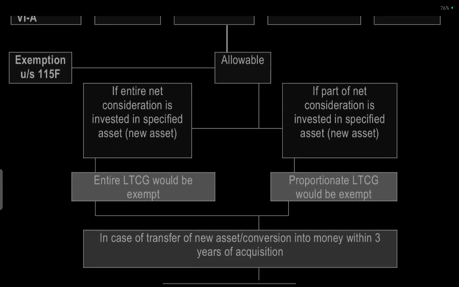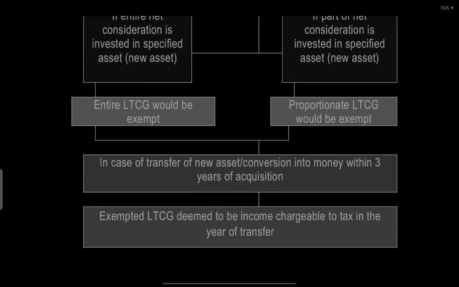So if the entire net consideration is invested in a specific new asset, the entire capital gain will be exempted. If part of the net consideration is invested in a specific asset, the proportionate capital gain will be exempted. In the case of a new asset converted into money within 3 years of acquisition, the exempted capital gain is deemed to be income chargeable to tax in the year of transfer.